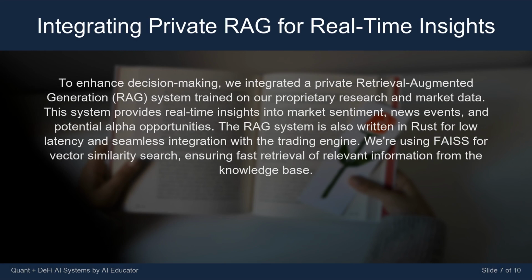To enhance decision-making, we integrated a private retrieval augmented generation (RAG) system trained on our proprietary research and market data. This system provides real-time insights into market sentiment, news events, and potential alpha opportunities. The RAG system is also written in Rust for low latency and seamless integration with the trading engine. We're using FAISS for vector similarity search, ensuring fast retrieval of relevant information from the knowledge base.